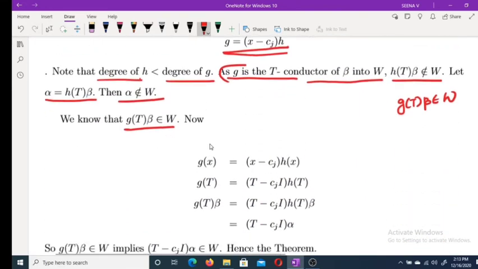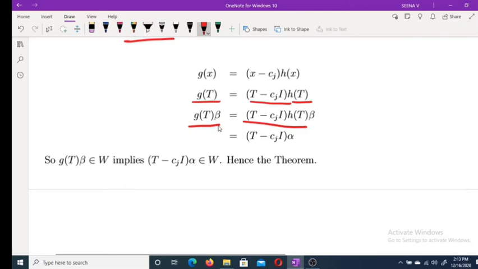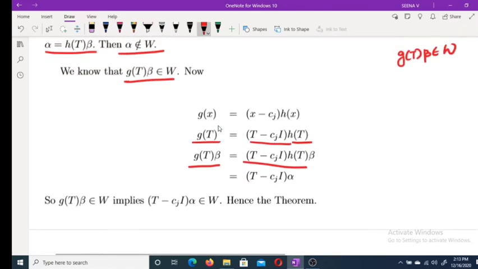Okay. Now what is G of x? G of x is x minus cj into H of x. Therefore, G of T equals T minus cj I into H of T. G of T beta is equal to T minus cj into H of T beta. Now what is H of T beta? H of T beta is alpha, this one. Therefore, T minus cj I alpha.